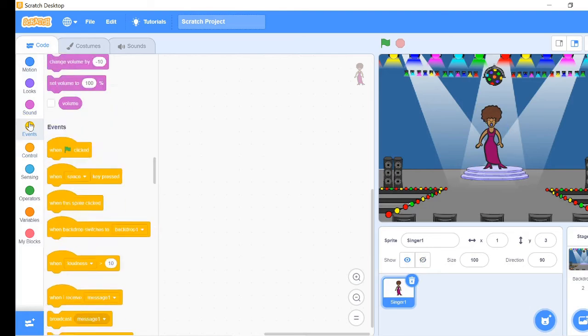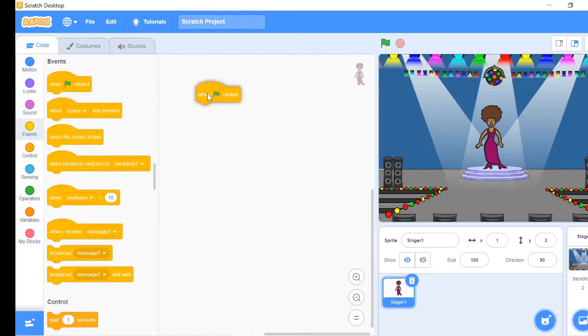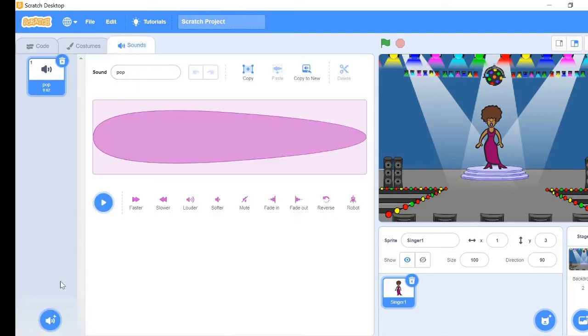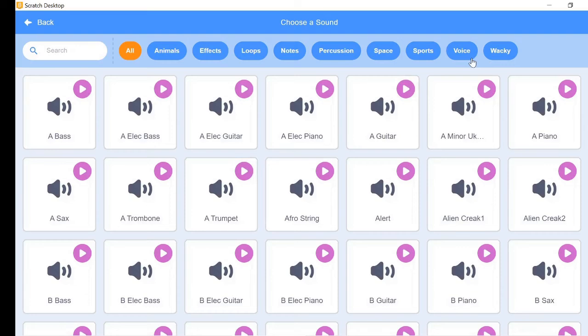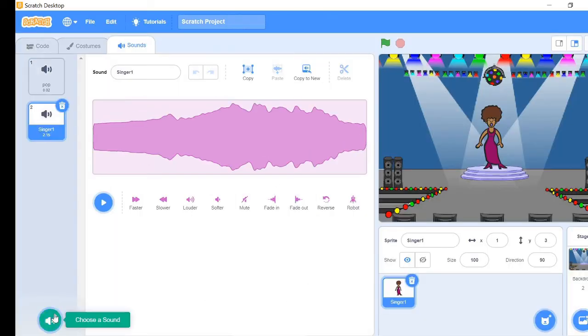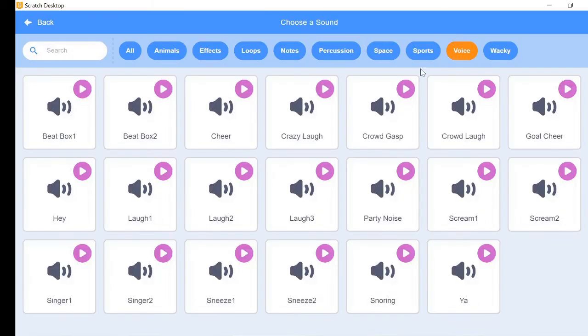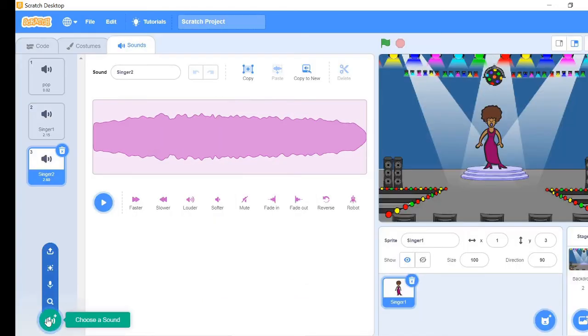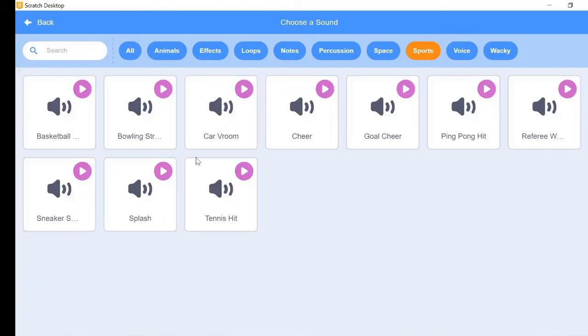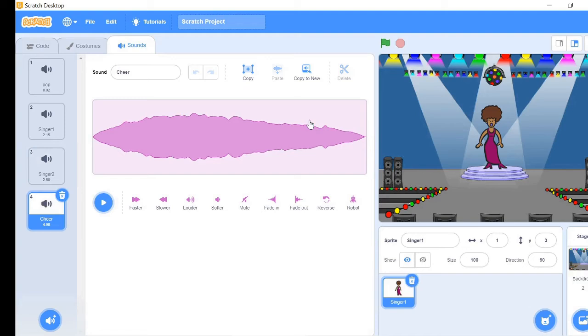First, go to the Events tab and take when green flag clicked block. Then go to the Sounds tab up here and import 3 sounds: Singer 1, Singer 2 and Cheer. Then come back to the script.